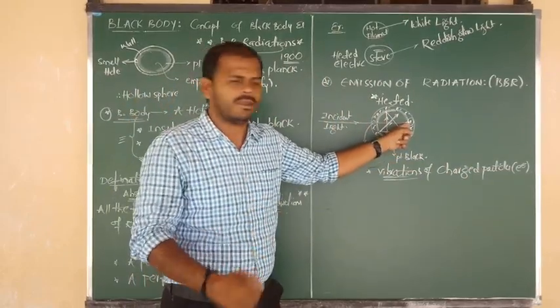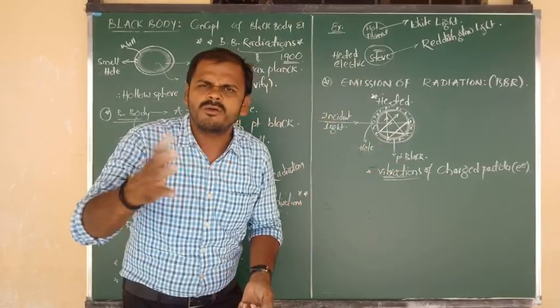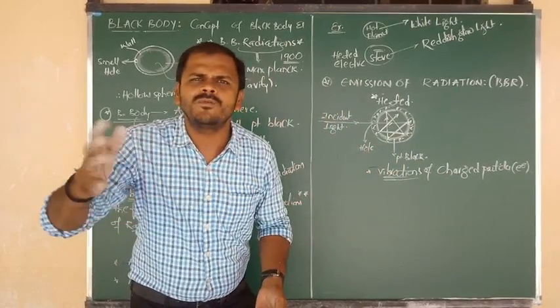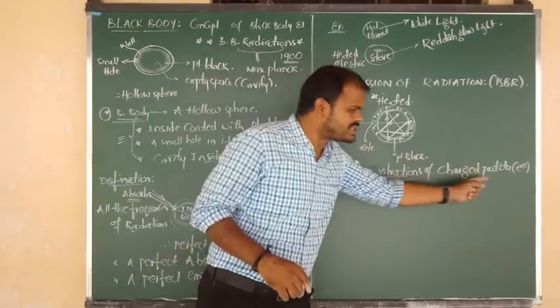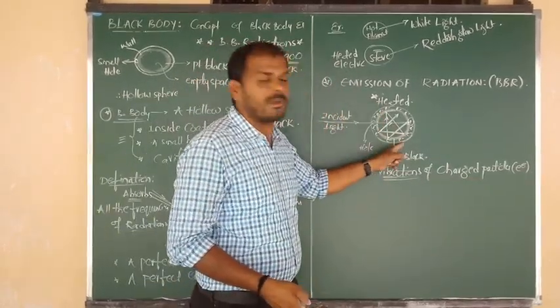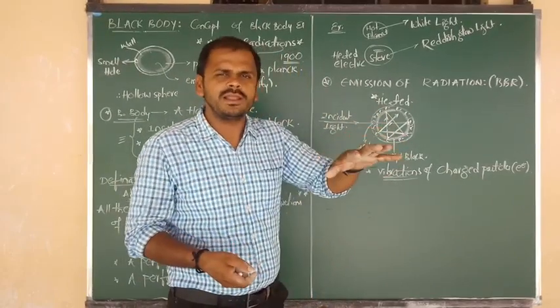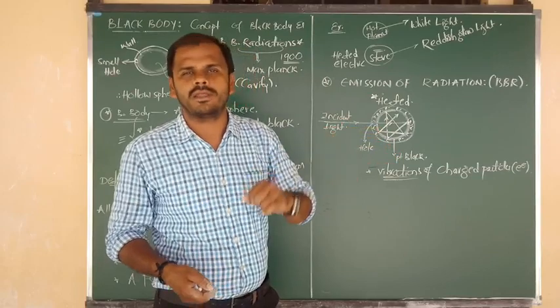By the gain of energy, they undergo highly speedy vibrations, meaning oscillation takes place fast. So due to the vibrations of charged particles, if we touch the surface of the black body, we will definitely feel that it was heated, a hotter nature.